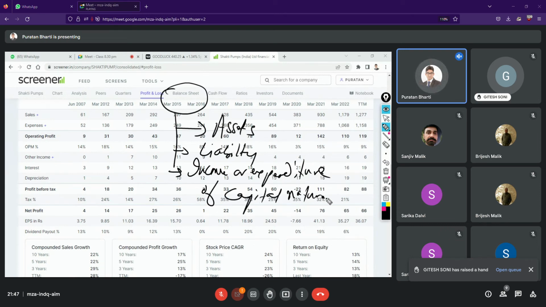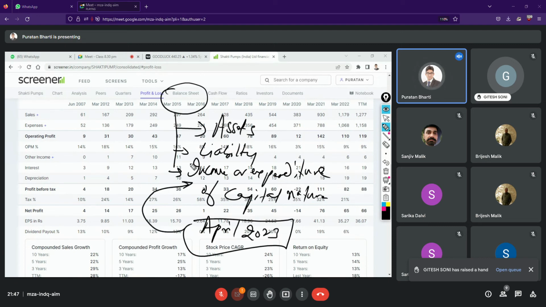So any income that you have earned for, say, April 2023. Now April 2023 does not belong to this current fiscal year. It will go to the balance sheet.